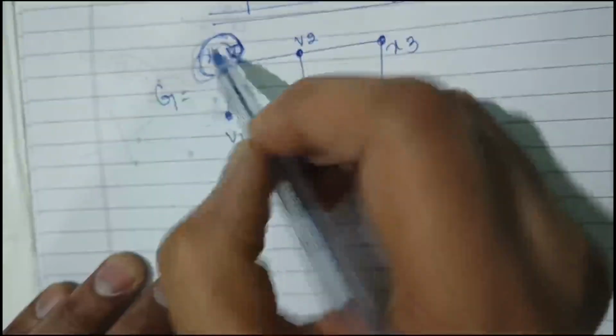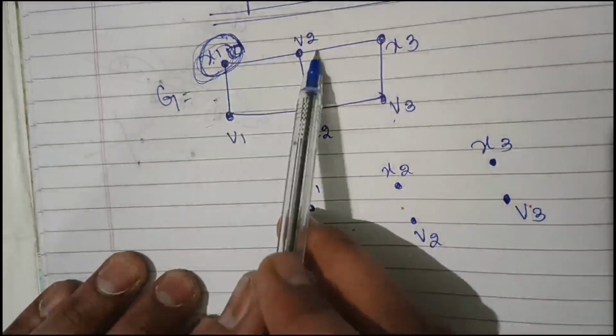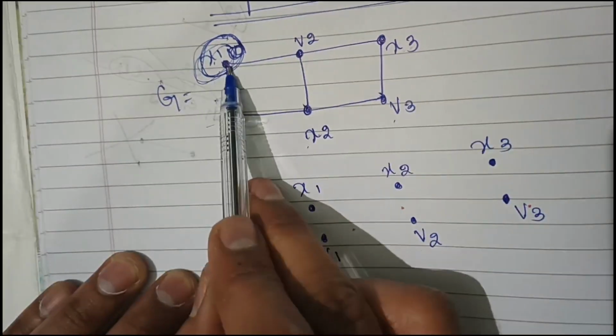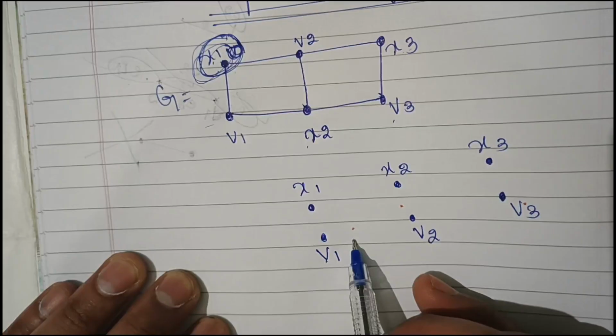Here x1 is there. This x1 is connected to v1. This x1 is connected to v2. How will the connection be made here? The same connection, how to do it here. Then only that graph we should call a bipartite graph.